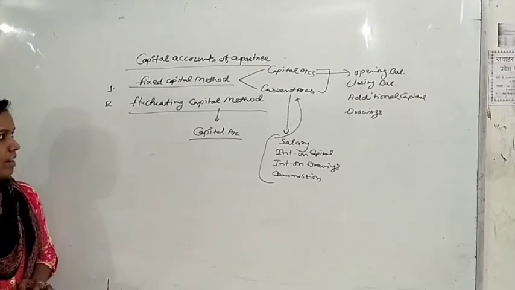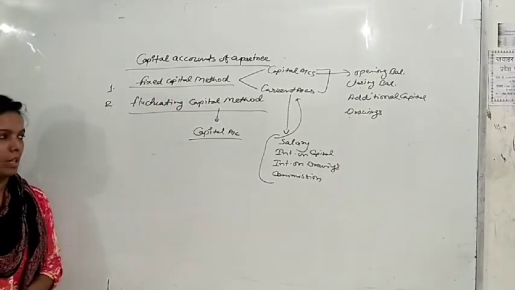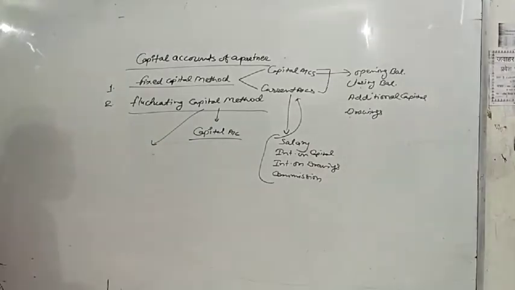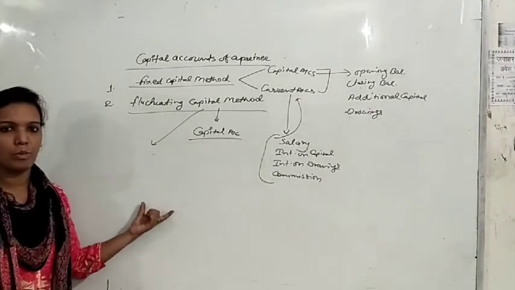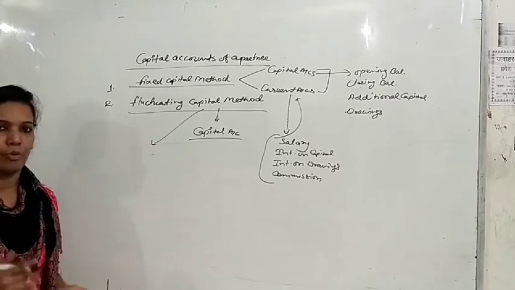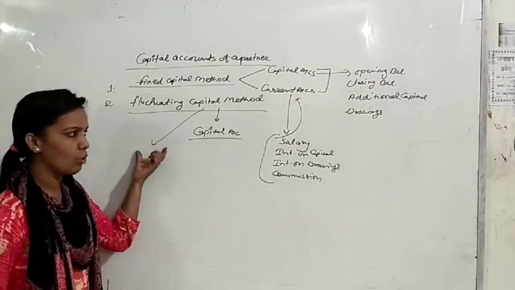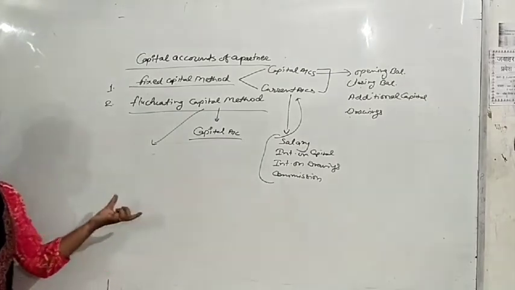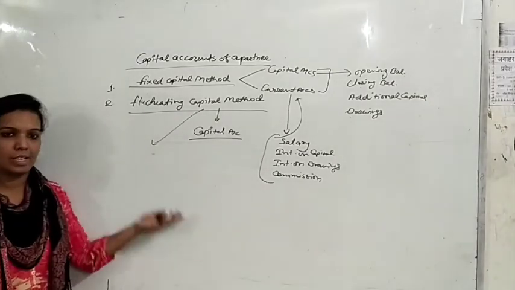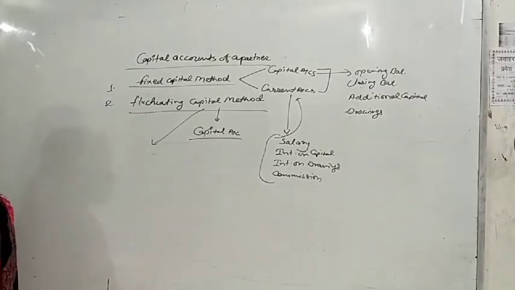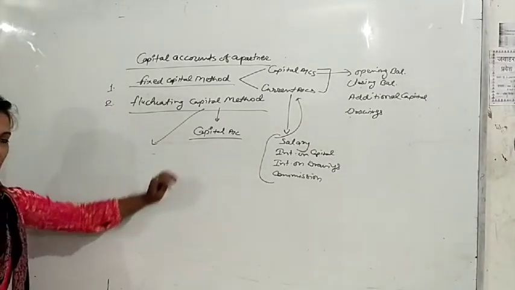So this is when we follow the fixed capital method. And if any firm follows the fluctuating capital method, then all the items will be shown in this account, whether they are of fixed nature or current nature. Okay, meaning opening balances, closing balances, additional capital, drawing, salary, interest on capital, interest on drawing, commissions, all items we will show in the fluctuating capital method, that is the capital account.